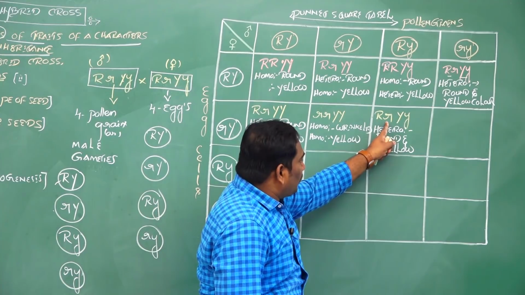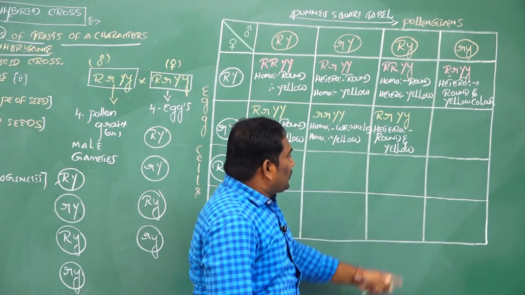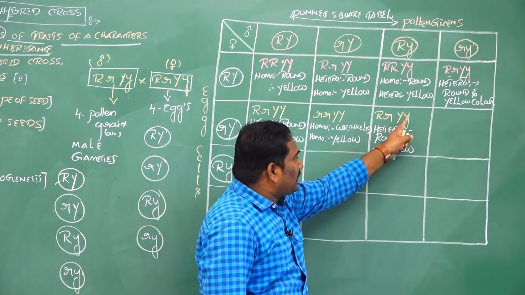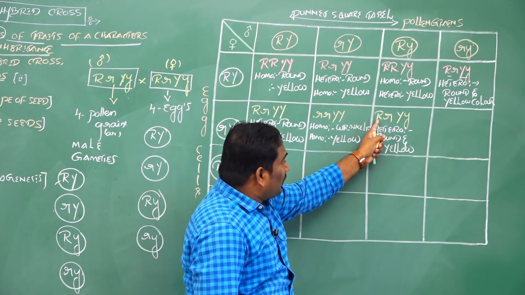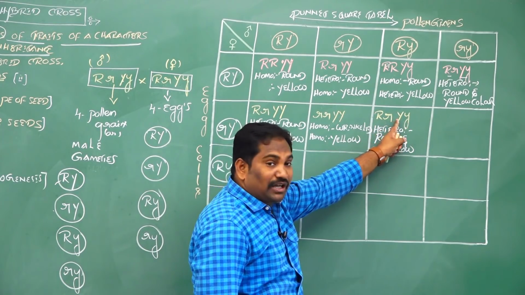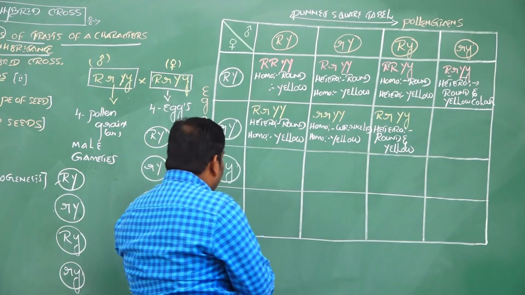Capital R, small r, heterozygous. Capital Y, small y, heterozygous. Heterozygous round and heterozygous yellow. The reason is capital R is dominant over small r, and capital Y is dominant over small y.